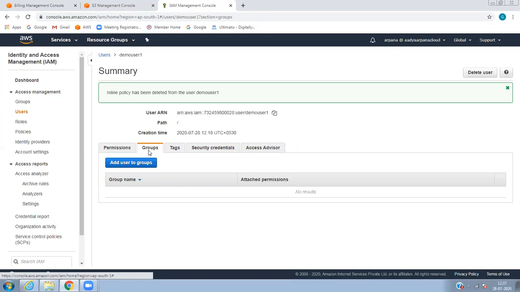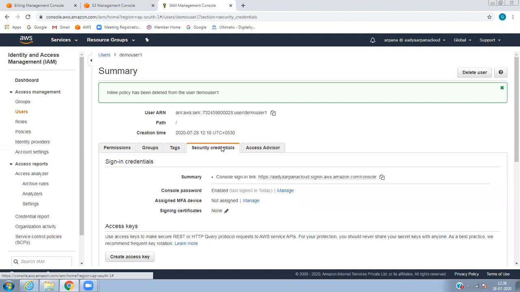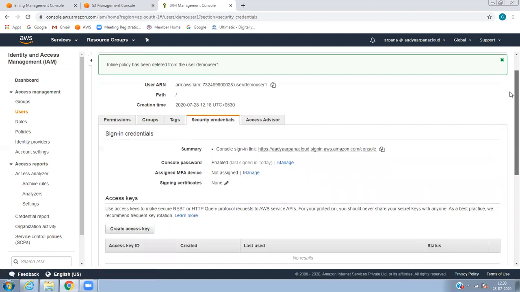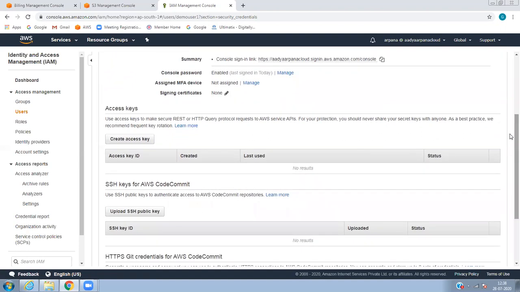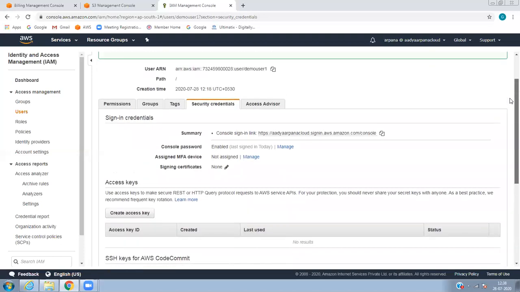AWS console. For example, if the user is added to the AWS administrator group, you can see the list of users. So that makes sense, it is very easy to track. The inline policy will be attached only to the specific user. And under security credentials, you can enable MFA, you can create an access key, and you can upload a public key. So this is what it is about the users.